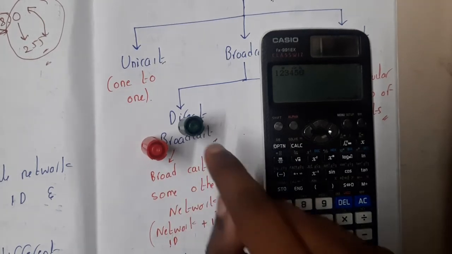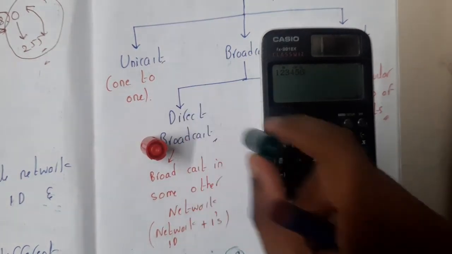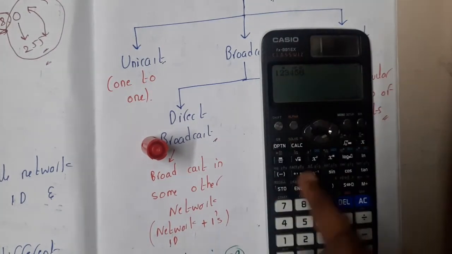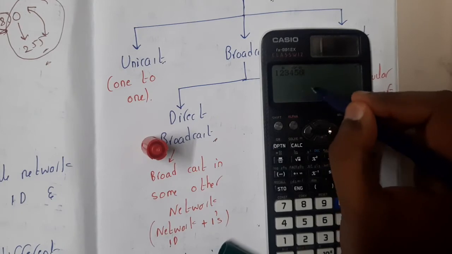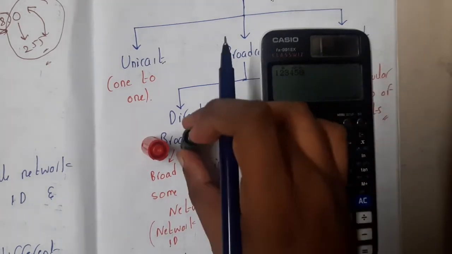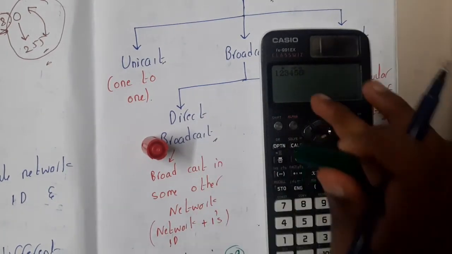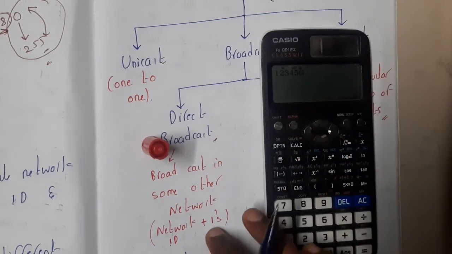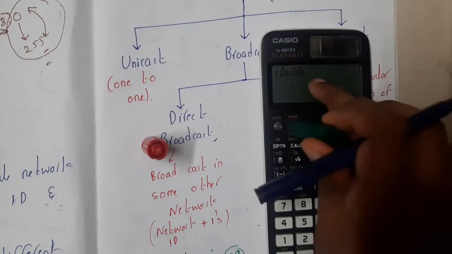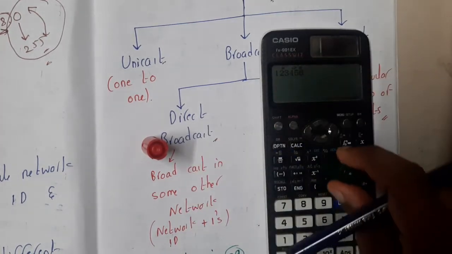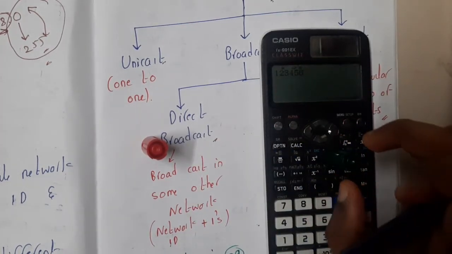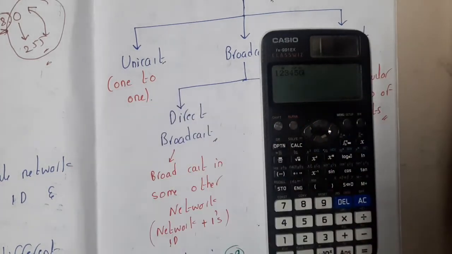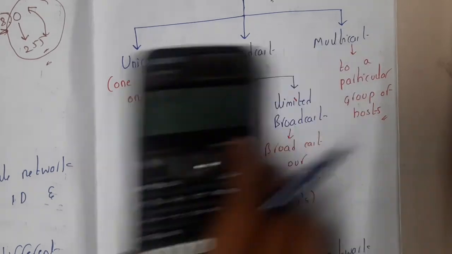A direct broadcast means if I want to send a particular message to every one of them, I will write this whole network ID. So assume this network ID is 128 dot anything. At that time I will send that message to this. So what I will write here is 128.255.255.255, which means all ones, right? Yes. So with the network ID, I wrote the rest all ones and I will send the packet. Once the packet has been received here, copies will be sent to every one of them. So that is nothing but direct broadcasting. Now you got an idea, right?